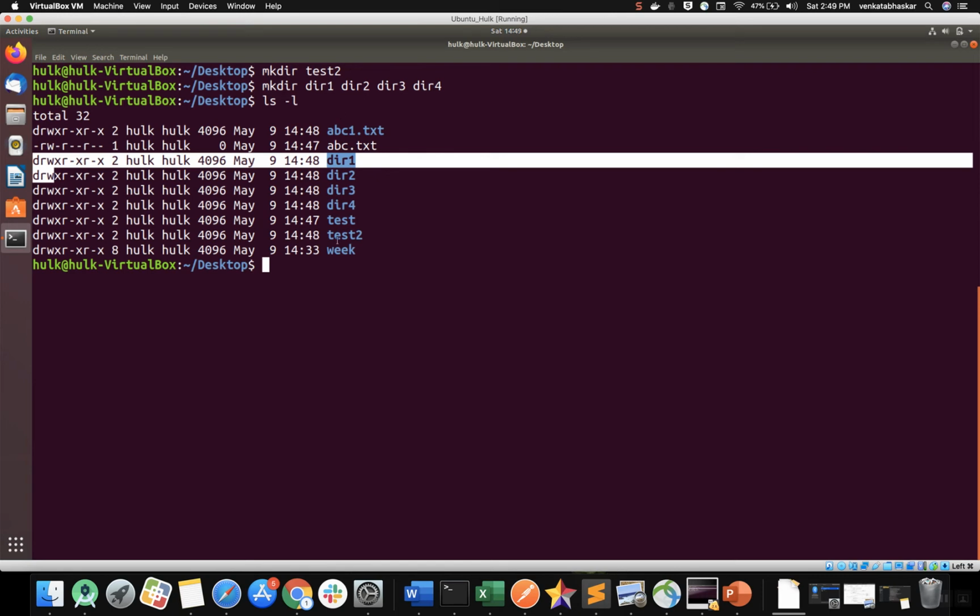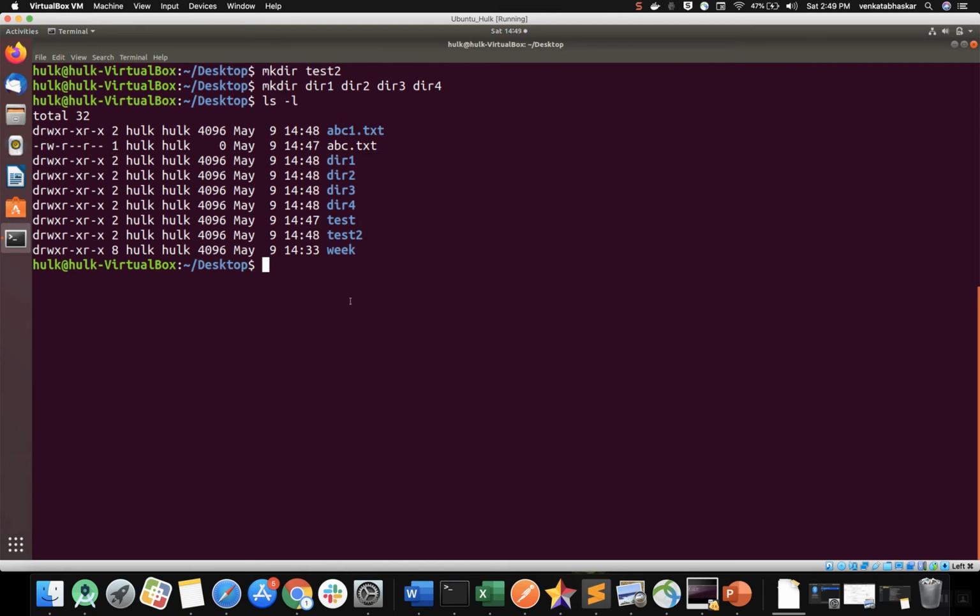You can also use the same syntax in a different way. Check what will happen. Just for directory 3, slash, okay, already 4 directories were created, right? mkdir 5 slash dir 6 slash dir 7. When I enter this, what will happen?